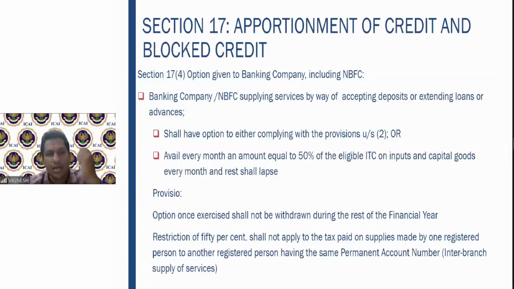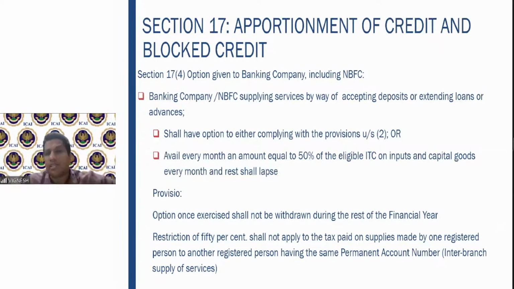Now 17 subsection 4 speaks about an option given to a banking company, including NBFC. A banking company gives multiple services by way of extending loans or advances or accepting deposits, etc. In this situation, the banking company can go as per the regular provisions, because majority of the banking company services are exempt supply.